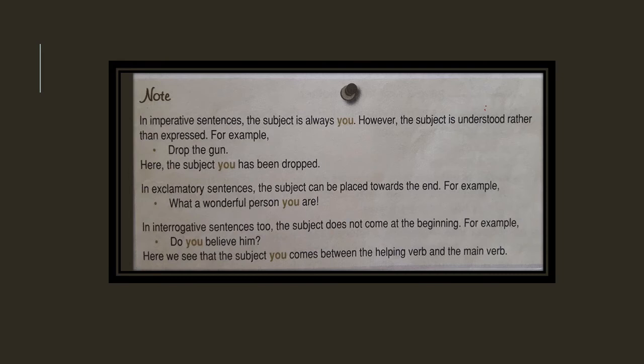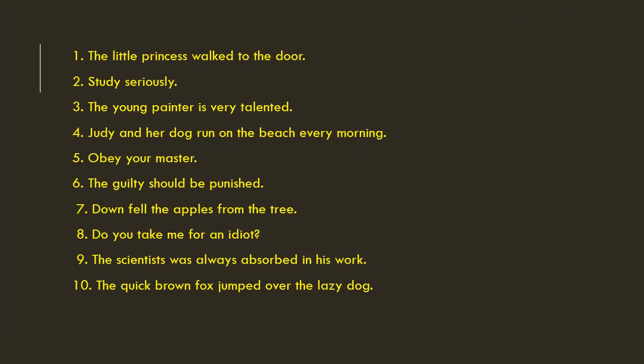In interrogative sentences too, the subject does not come at the beginning. For example, do you believe him? Here we see that the subject you comes between the helping verb and the main verb. Let us now identify the subject in these given sentences. Question number 1. The little princess walked to the door. In this sentence, the little princess is the subject, walked to the door is predicate.